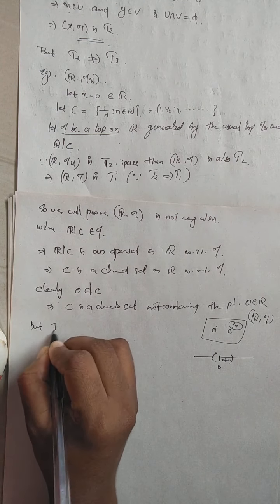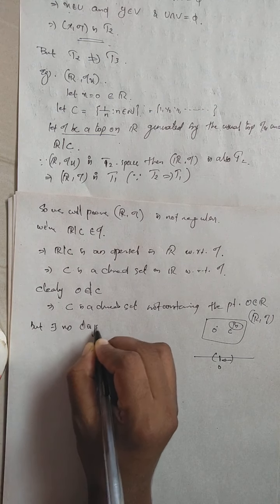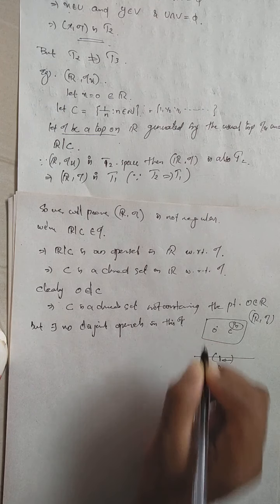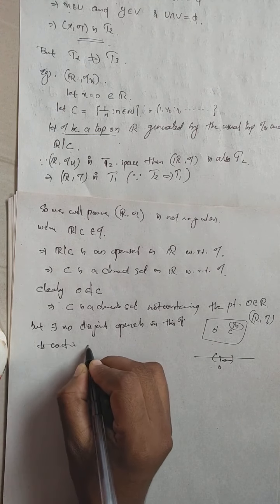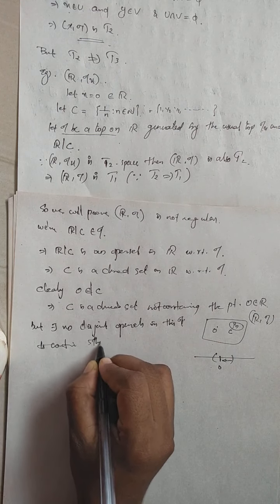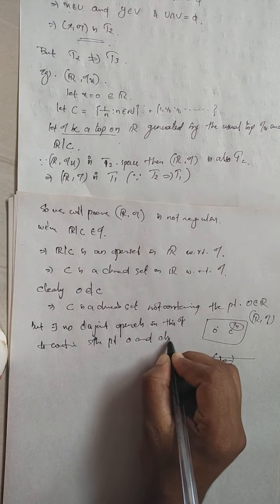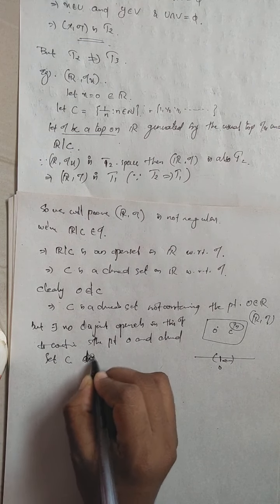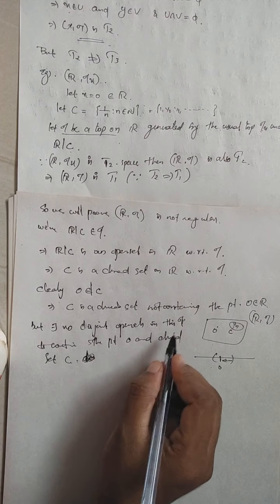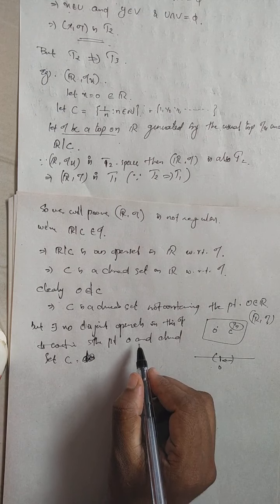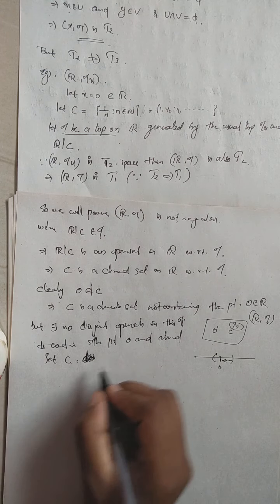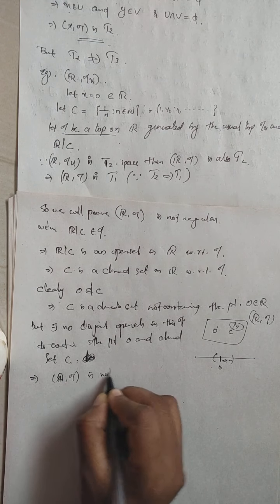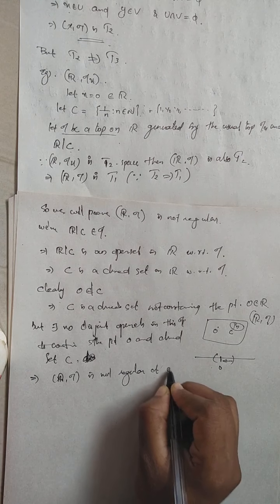There exist no disjoint open sets in this topology tau to contain the point 0 and the closed set C separately, which means that the real line with the topology tau is not regular at the point 0.